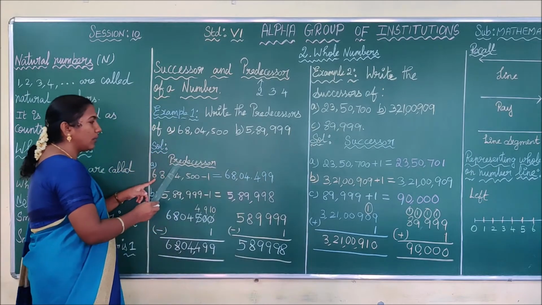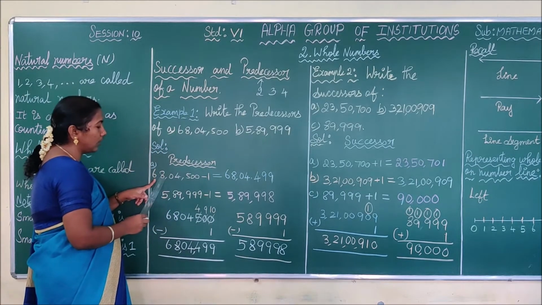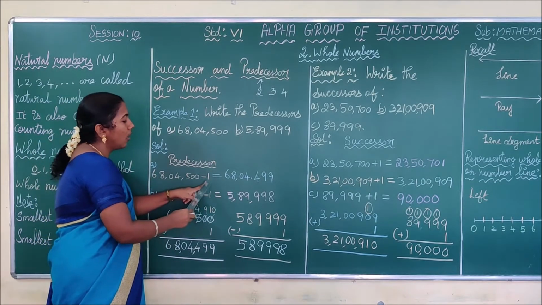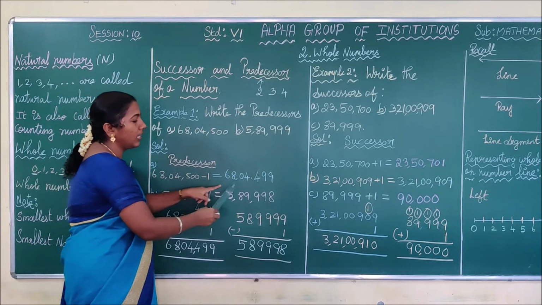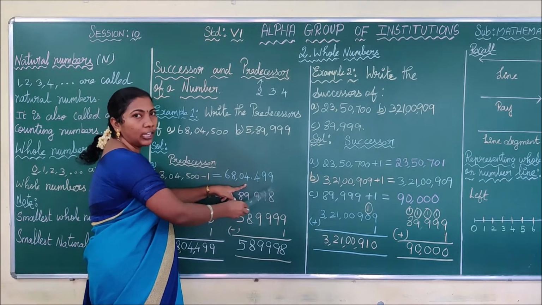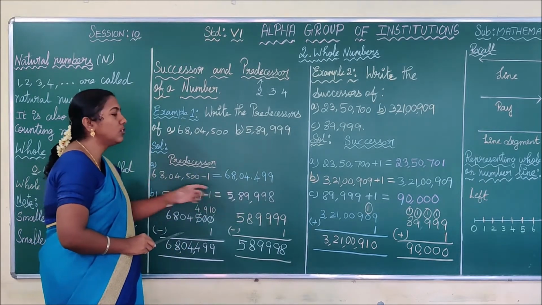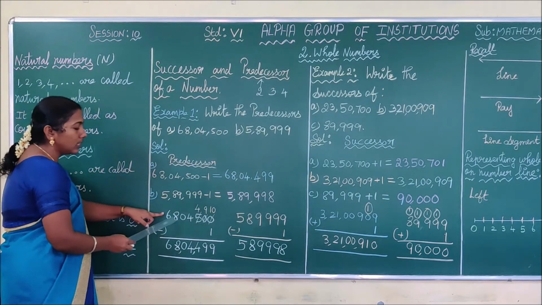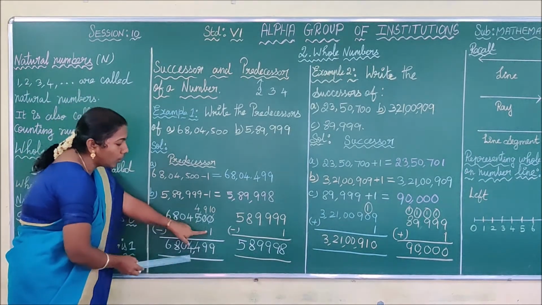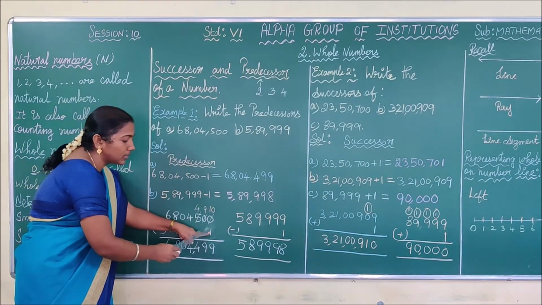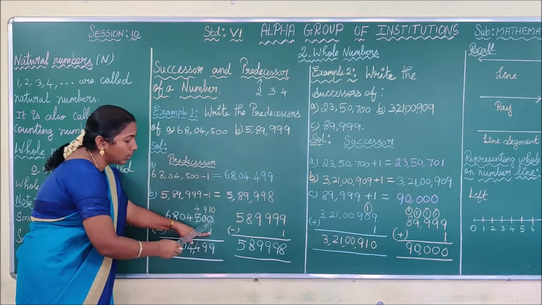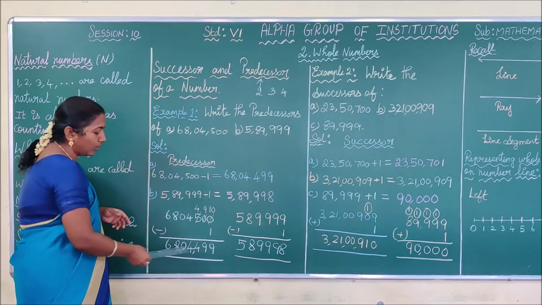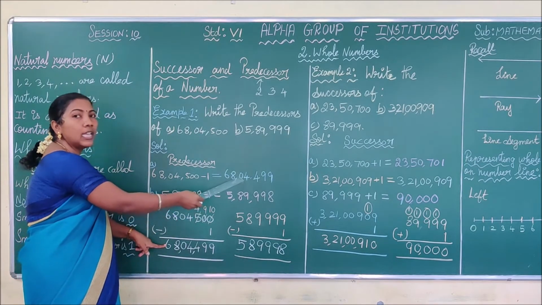See here, we are finding the predecessor. So we see the first one, 68,04,500 minus 1. If you subtract 1 from this number, you get 68 lakh, 4,499. If you know the answer without calculation, you can write the answer directly. Otherwise, you have to do rough work like this. See here, 68,04,500. You have to write the 1 in the ones place, that is the last place, straight below the 0. And then you have to do the subtraction. You can find the answer, and you have to write this answer as the predecessor.